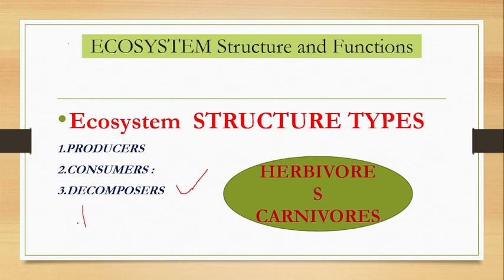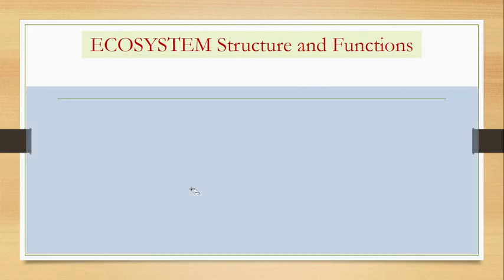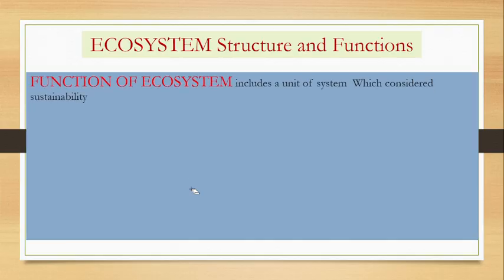If the death of a lion occurs, then that will be decomposed. Human beings are also decomposed. So here we have producers, consumers, and decomposers. Structure of ecosystem. Next slide we have to see the function.